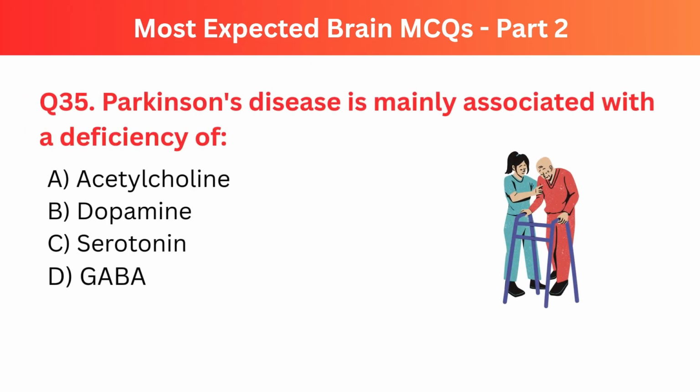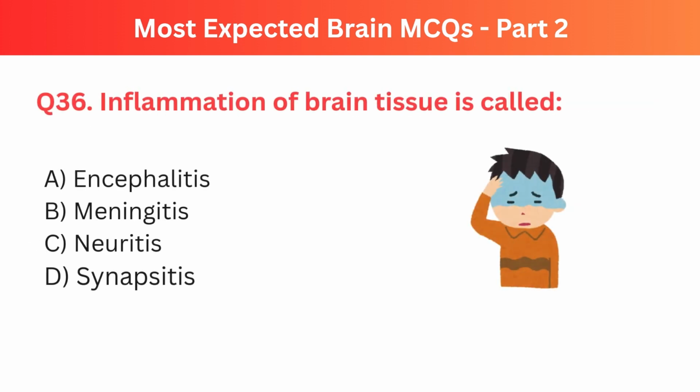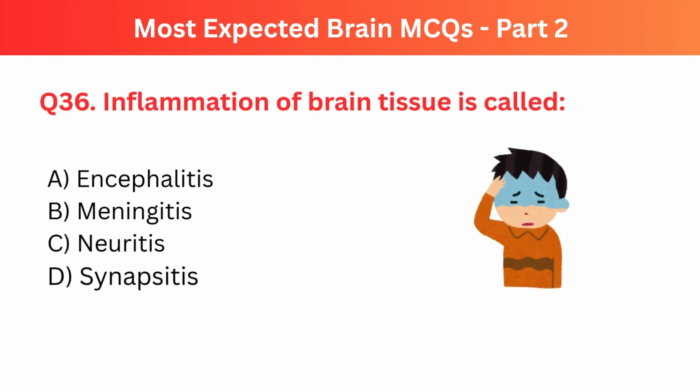Question number 35. Parkinson's disease is mainly associated with a deficiency of. The right option is B. Dopamine. Question number 36. Inflammation of brain tissue is called. The right option is A. Encephalitis.